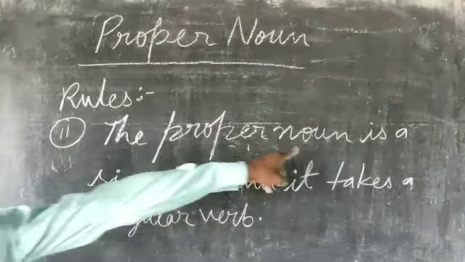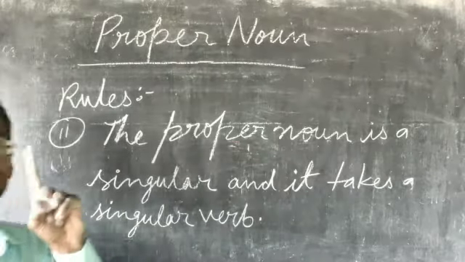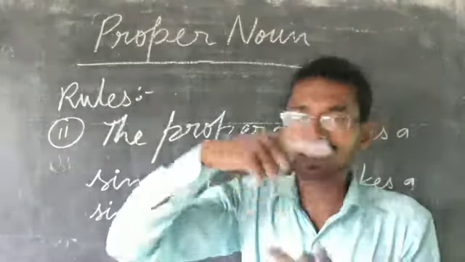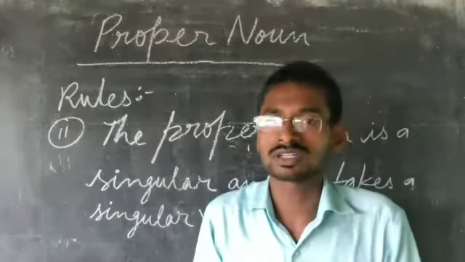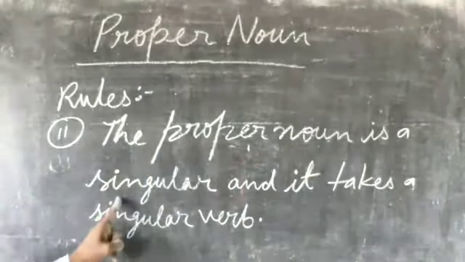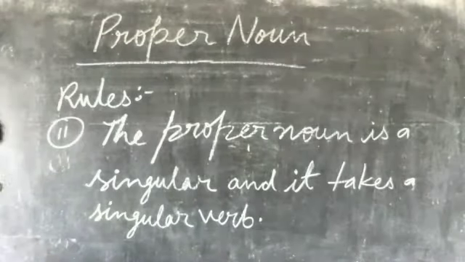Proper noun is singular. Singular means only one. If anything comes more than one, it becomes what? Plural. So the proper noun is singular and it takes a singular verb.